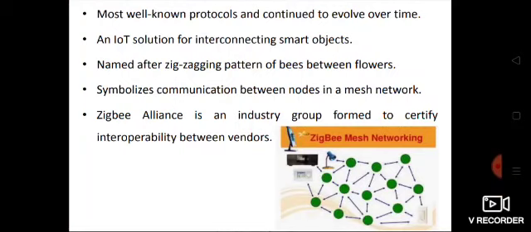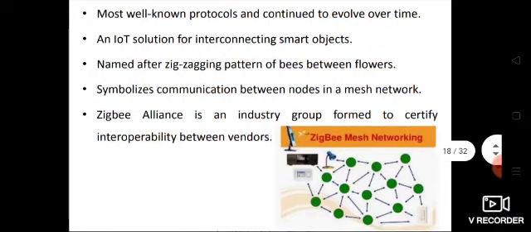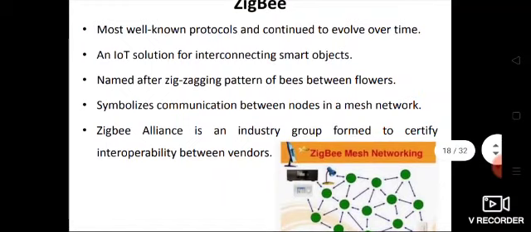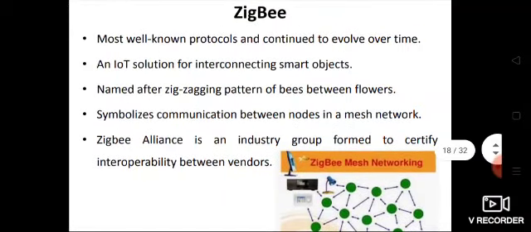All those have to be maintained by this protocol. So that is interoperability. It has to manage the different platforms and the data generated in different formats. Everything has to be managed and the network has to work in coordination. So the ZigBee Alliance is formed to certify interoperability between different vendors of different platforms and formats.